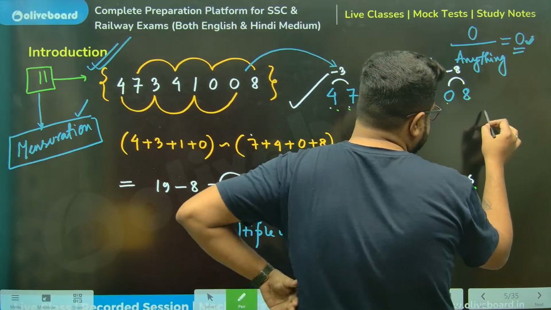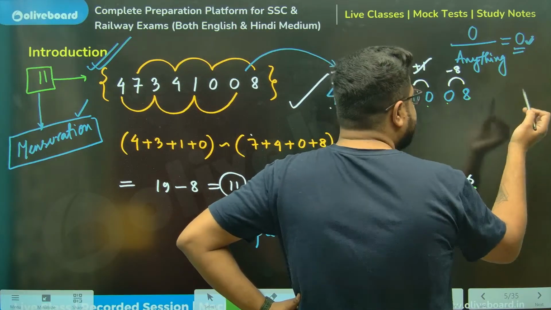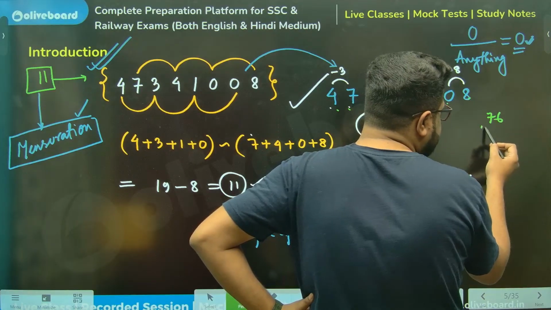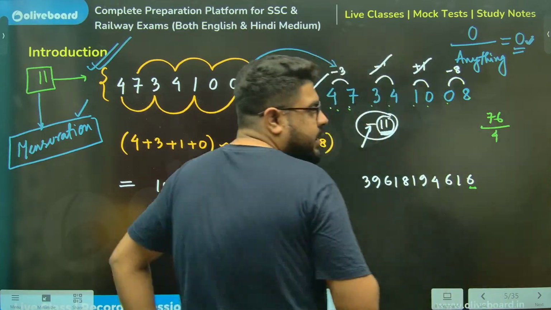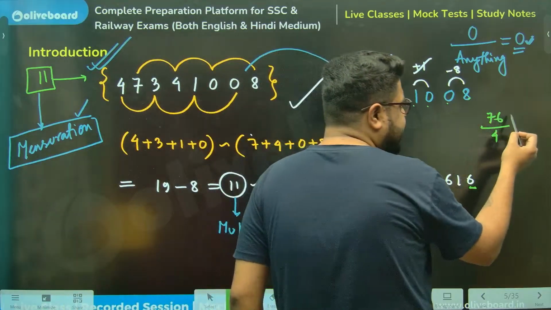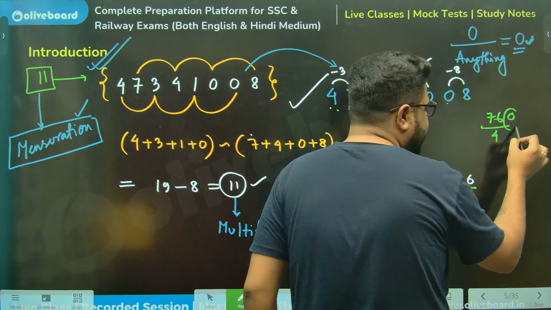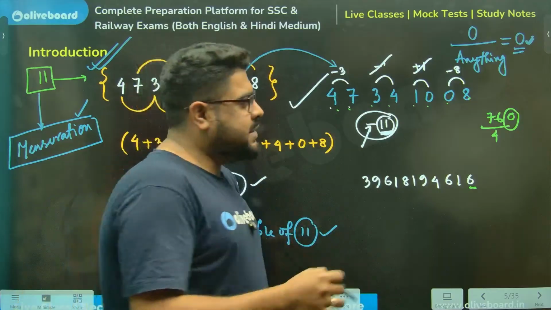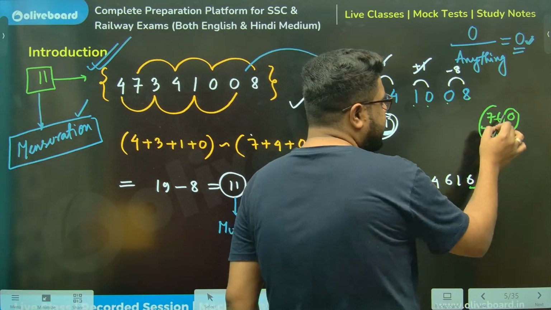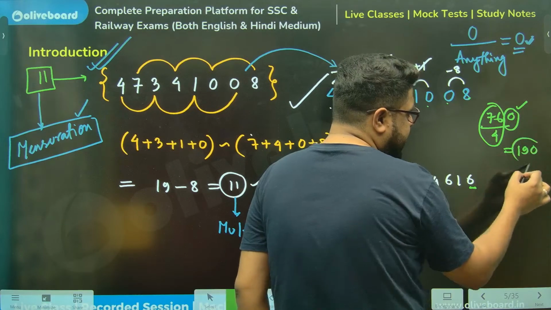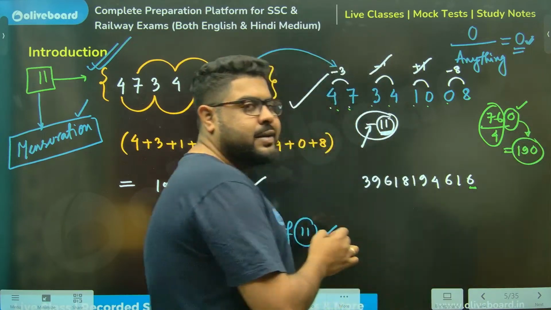If any number you take, let's say for example 76, that was divisible by 4. That was divisible by 4. So if you put a 0 at the end, that will always be divisible by the same number. And you see what happens. So this used to be 19. So if you put a 0, that 0 will just be carried forward, nothing else.